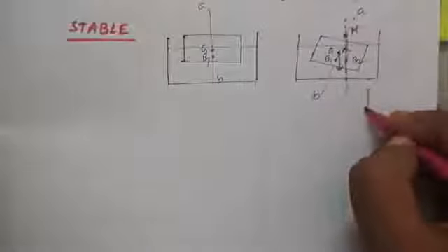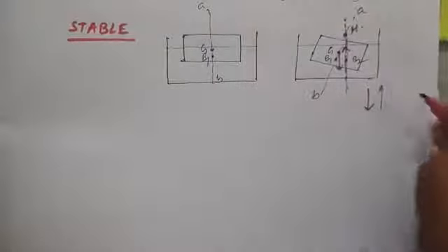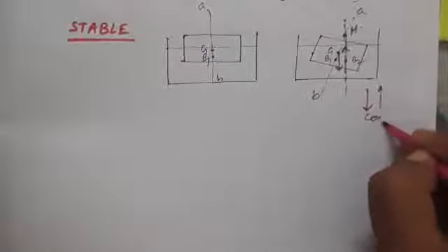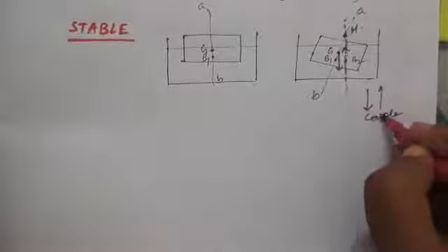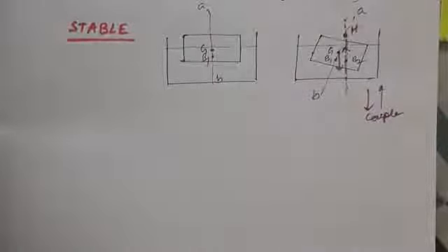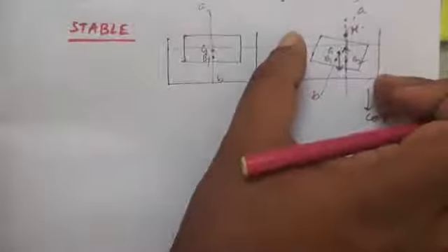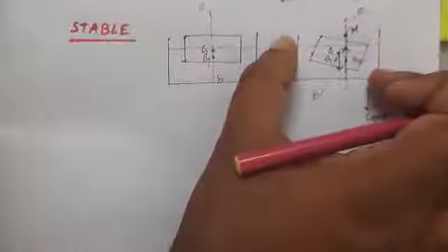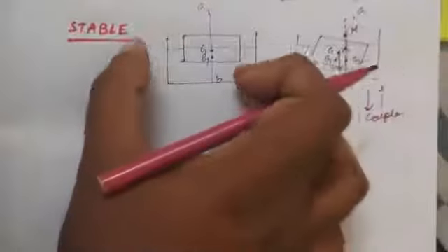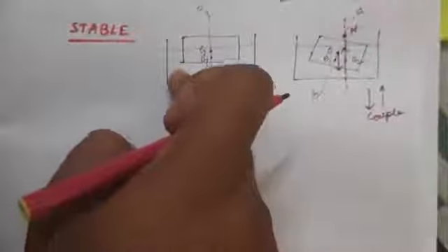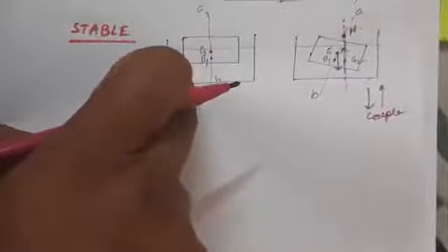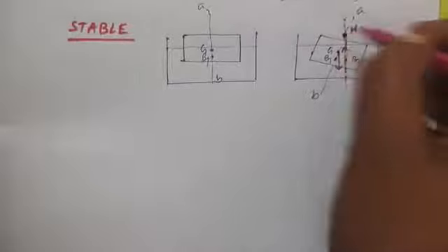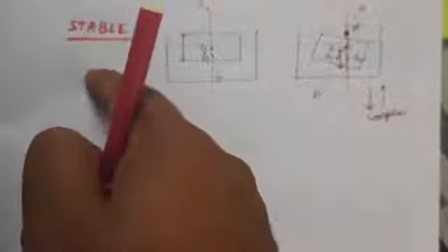So we have a force like this downwards, we have a force like this upwards. These two forces make up a torque or couple, which makes the body rotate in the anti-clockwise direction. If the body rotates in the anti-clockwise direction, the body will regain its original position. So the metacenter is very high, so the body will be in stable equilibrium.